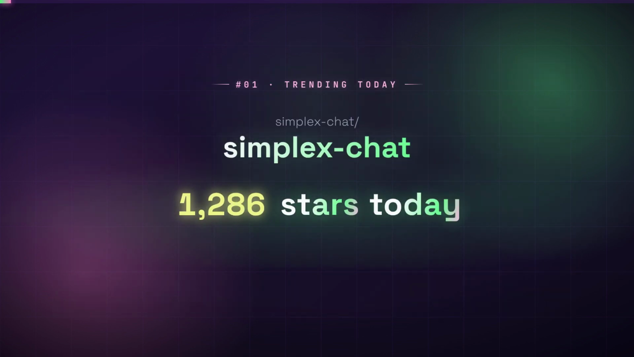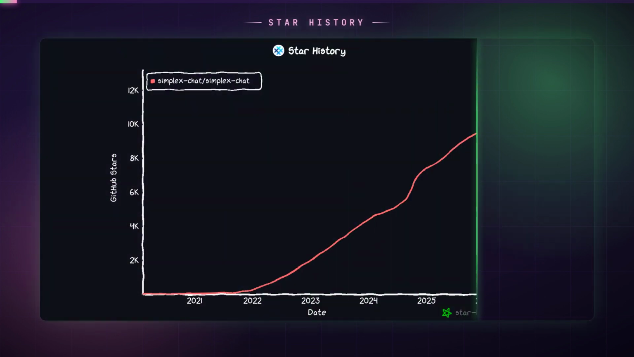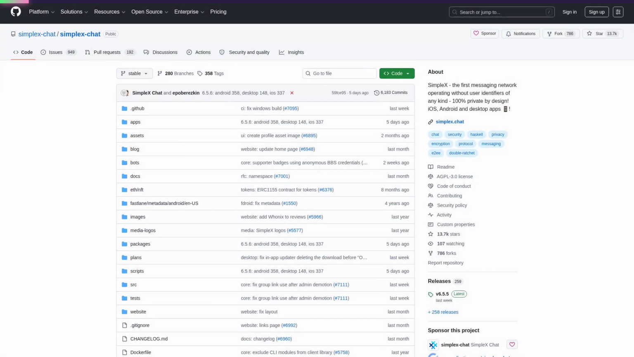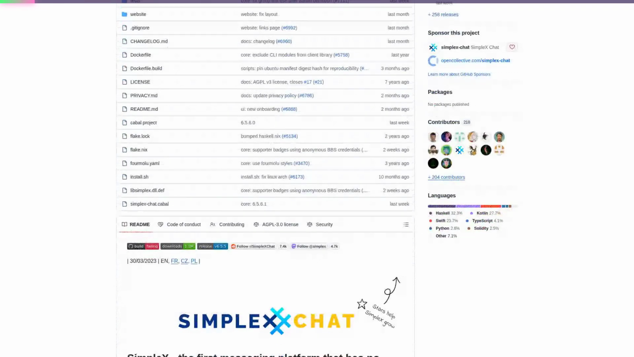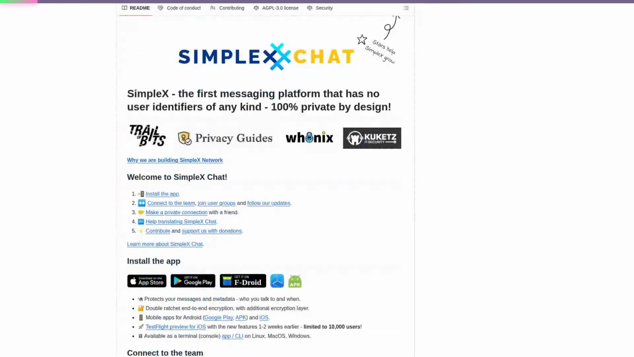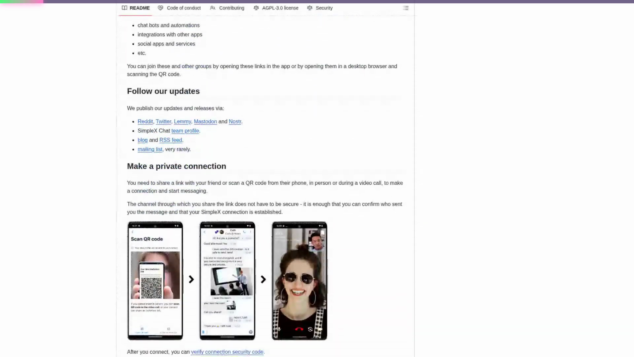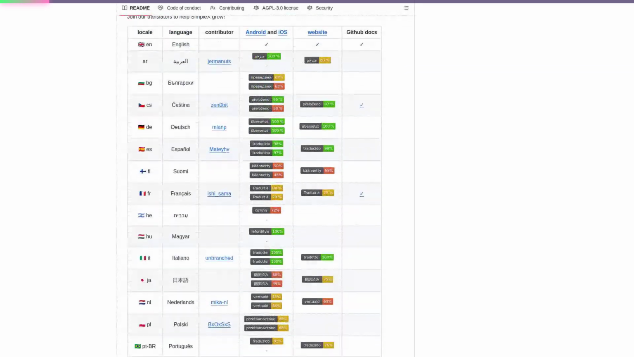Number 1. SimplexChat. 170 new stars today. SimplexChat is the first messaging network that completely eliminates user identifiers, solving the critical problem of metadata exposure that plagues even end-to-end encrypted messengers. By using unidirectional message queues and no global IDs, it prevents any party, including the server operators, from knowing who is communicating with whom, making it ideal for high-risk environments where contact disclosure could be dangerous.